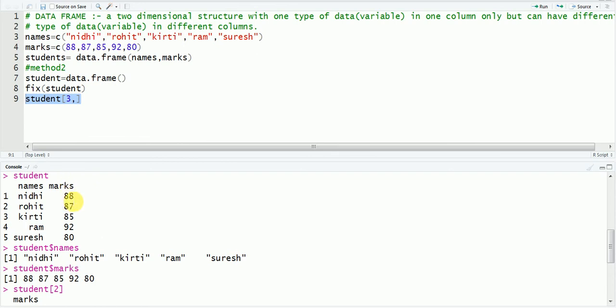Now suppose you want to extract these 3 marks. First is 87, second is 85, and third is 92. You only want to extract these 3 marks, but you don't want corresponding student's name. So how will you extract only these 3 numbers? So you can see that for these 3 marks we are using rows from second to 4, second, third, fourth. So we are going from row second to row fourth, and the column is same here, that is second column.